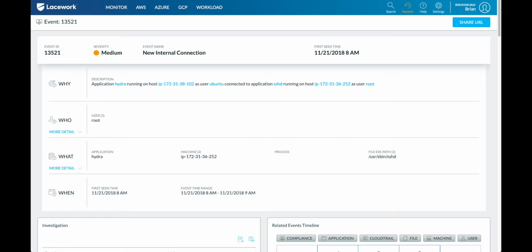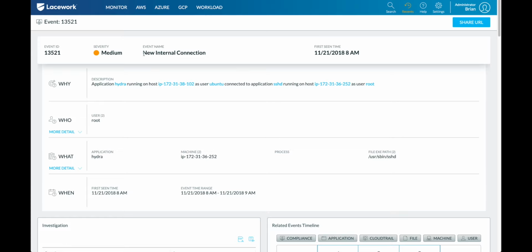Now also with our product, we're not having you come in here on a daily basis to find these. We're going to export them to whatever third-party tool you might be using in your current workflow, whether that be a Splunk, Slack, PagerDuty, ServiceNow. The idea is feed this into your current alerting mechanism, watch that, and as things pop up that pique your interest, you can then dive back into the Lacework interface to do further investigations. So that's what we're seeing here.